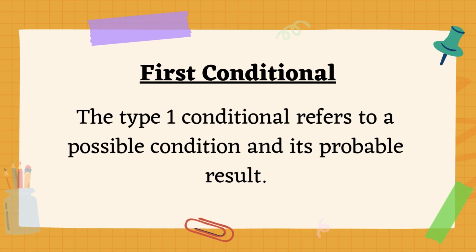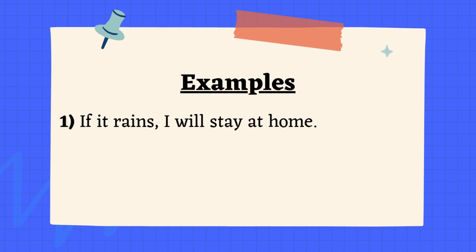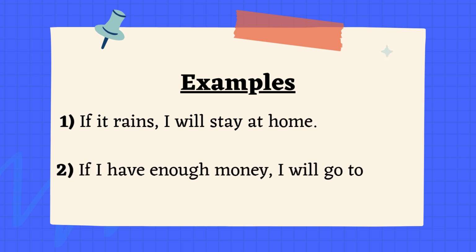First conditional. The type 1 conditional refers to a possible condition and its probable result. Examples: if it rains, I will stay at home. If I have enough money, I will go to Japan.